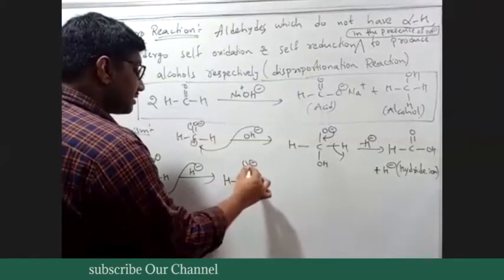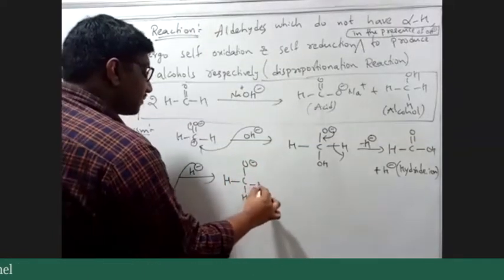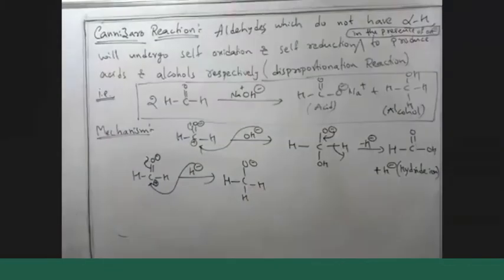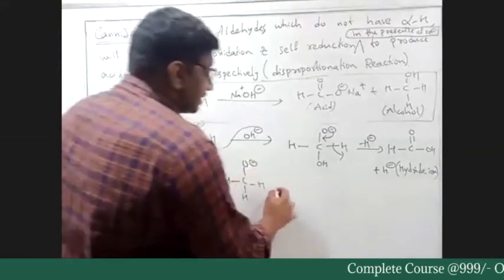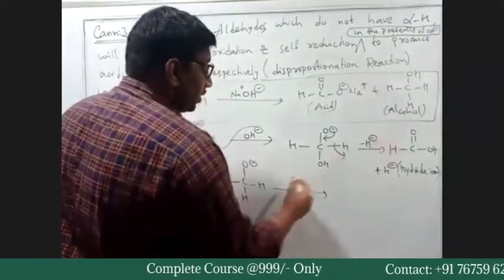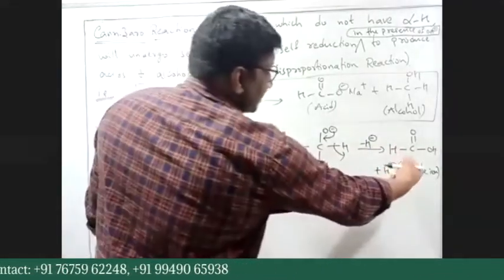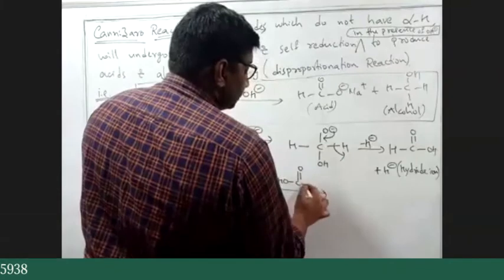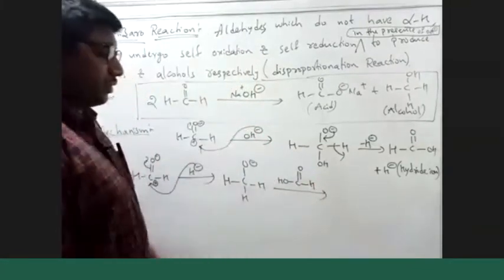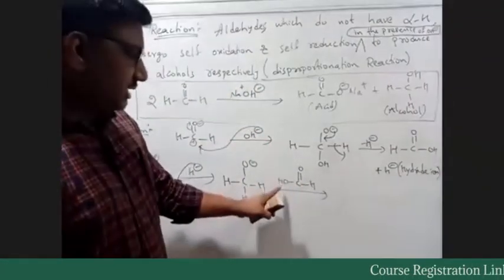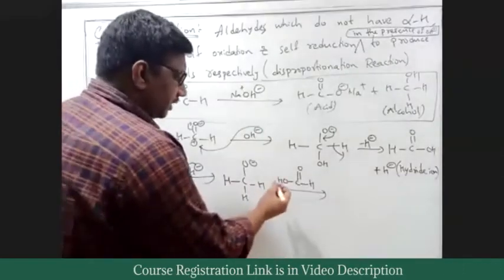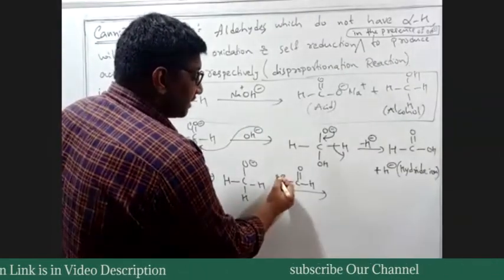HCO minus, H and H. So now this O minus will easily pick up the proton. So what is the product of the first step? It was an acid, right? HC double bond OH, formic acid. So this OH will have O minus and H plus.